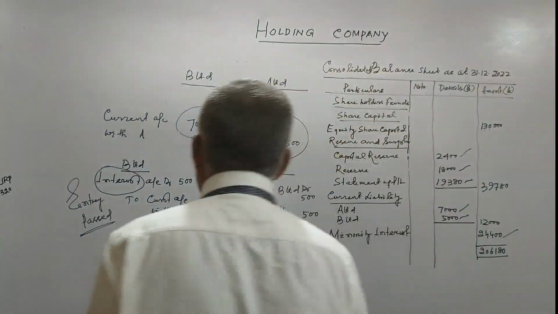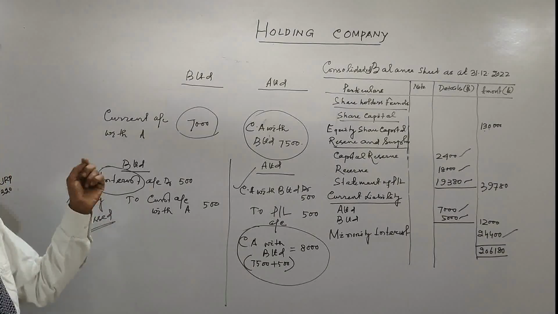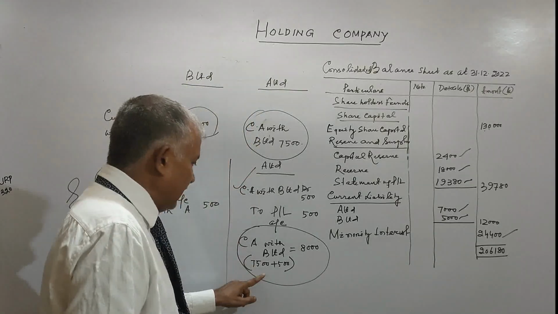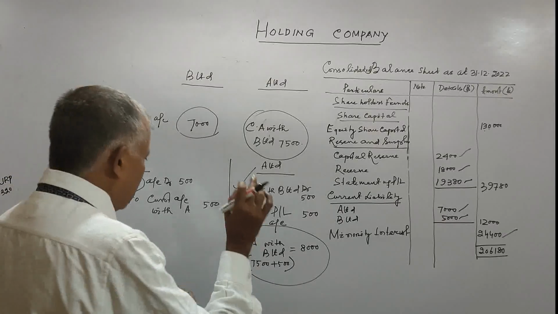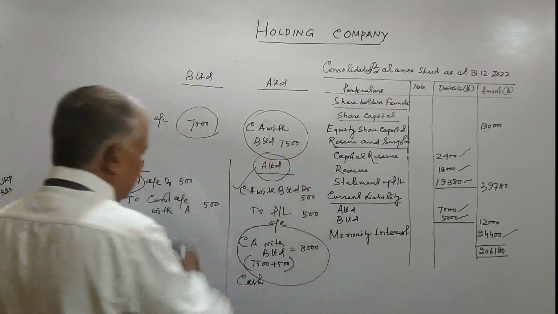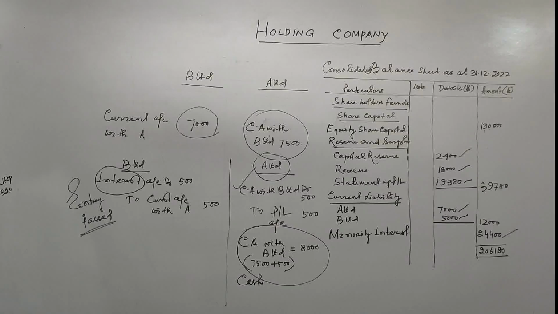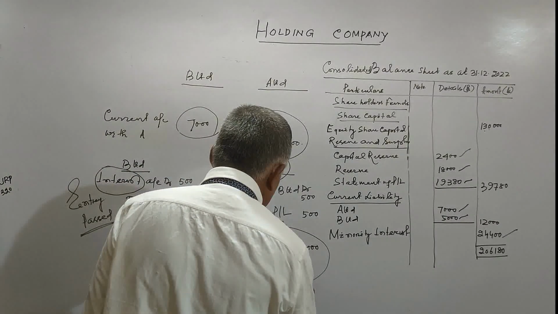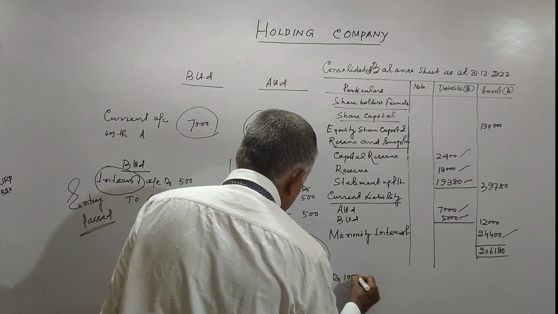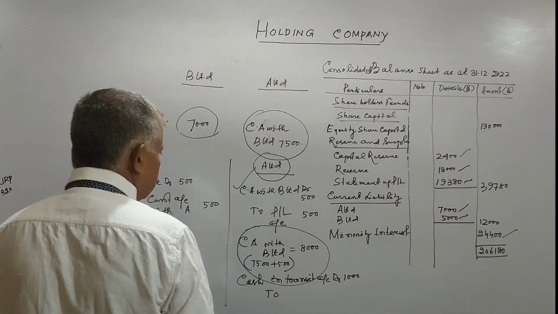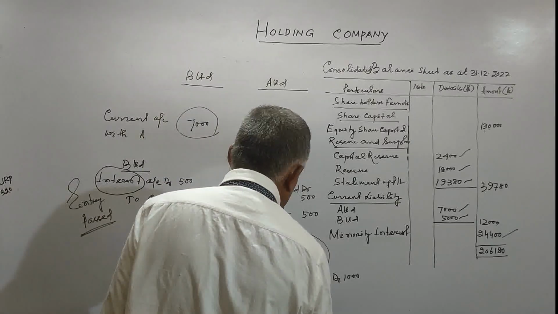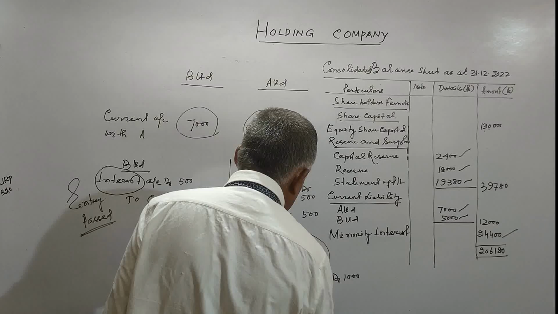So B Limited has sent rupees 1,000 to A. Now A will pass the entry for cash in transit, so the cash will be coming to the books of A. Therefore, in the books of A, this entry will be passed: cash in transit account debit, to current account with B Limited.